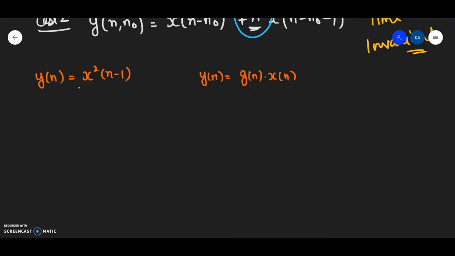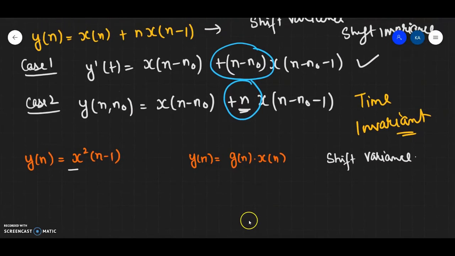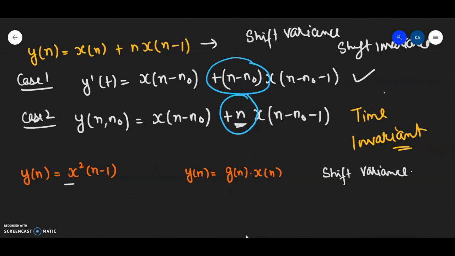Now check out these two questions. I have just told you that in the case of a discrete time signal, we talk about shift variance and shift invariance. Fine. So in discrete time signals we cannot technically say time variance or time invariance. So here I should have rather written shift invariant.